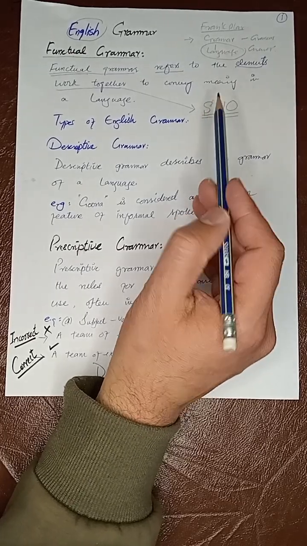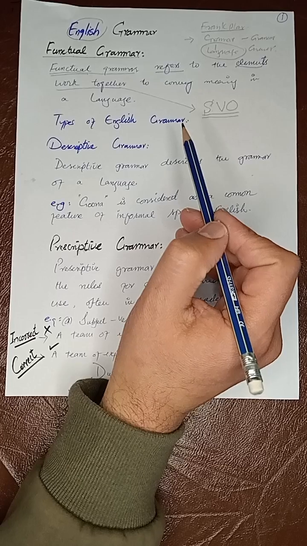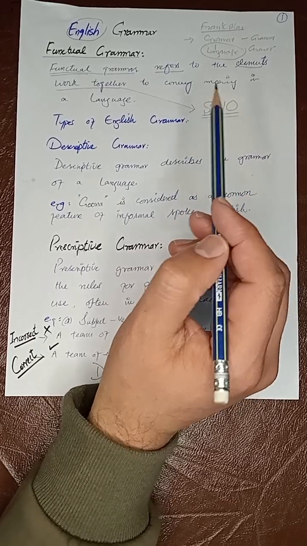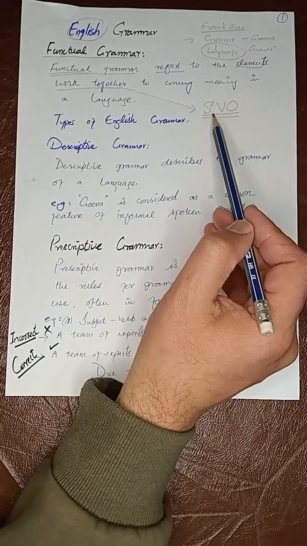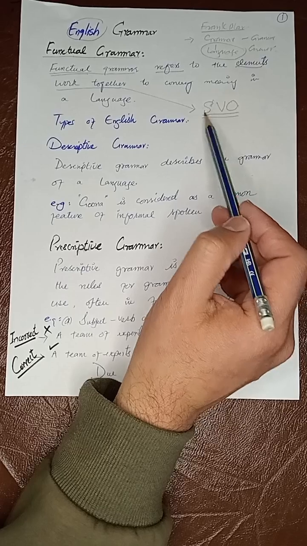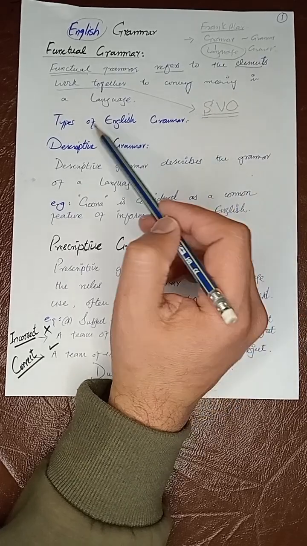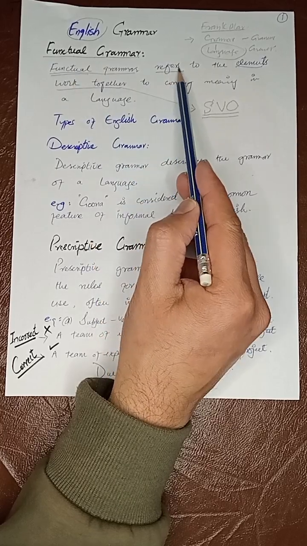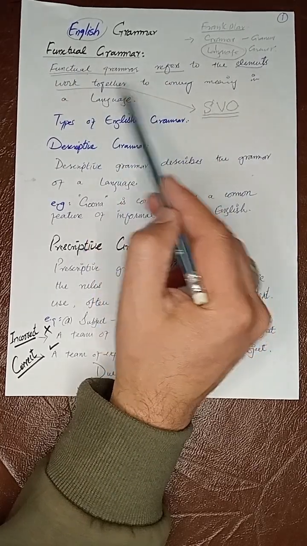The human mind has the capability to learn language and can make thousands of sentences from one sentence. So he has presented the subject, verb and object. Normally we can say subject verb agreement or subject verb complement. So functional grammar refers to the elements working together.